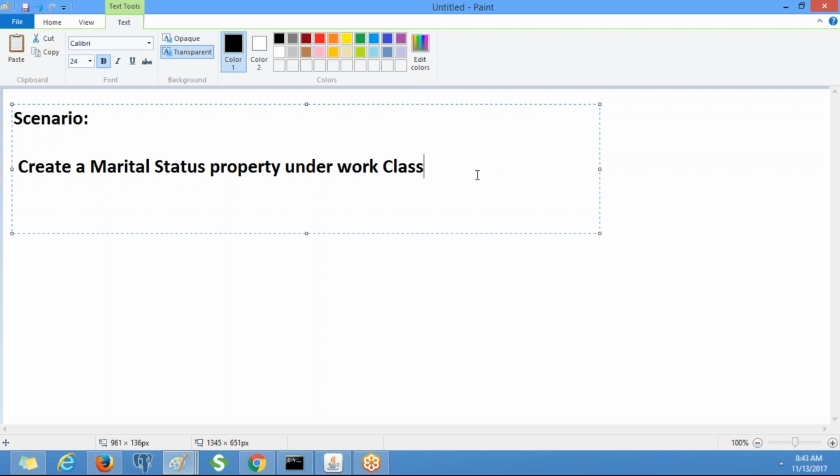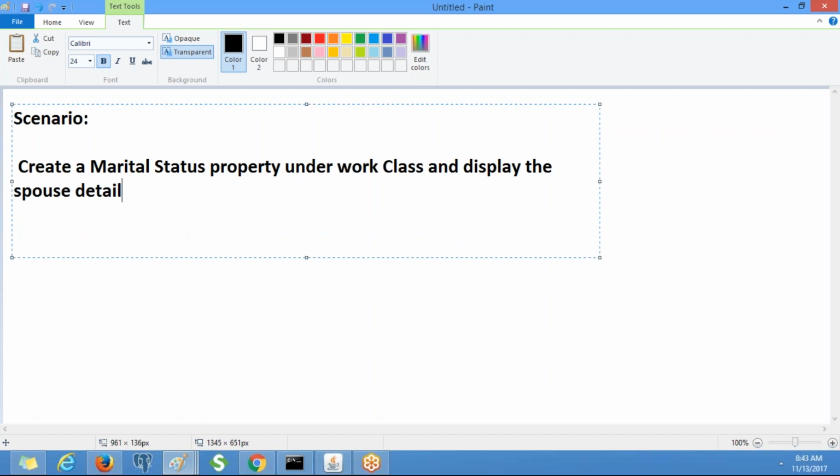Upon selection of marital status, we need to display the spouse details when the user selects married.